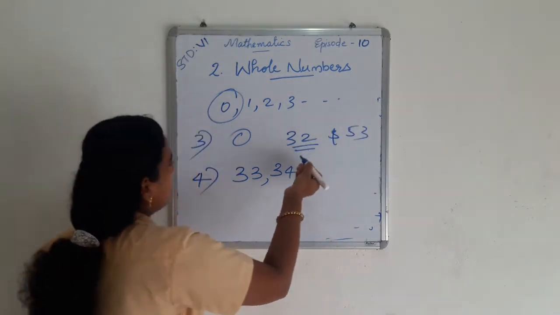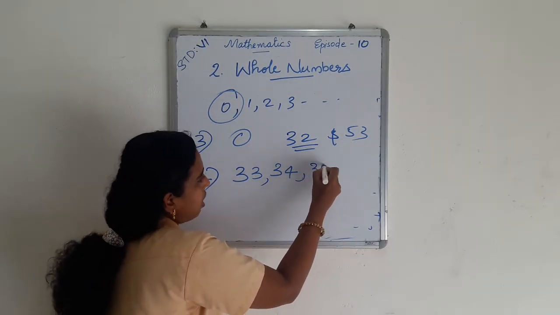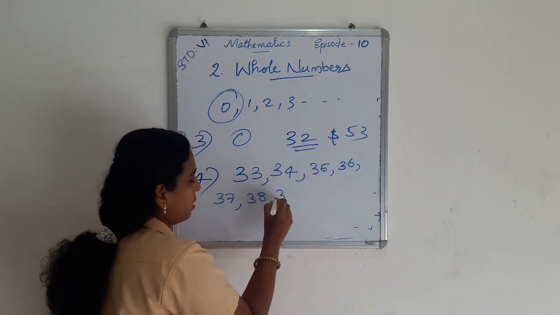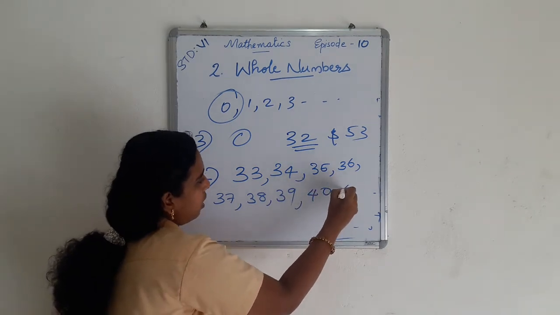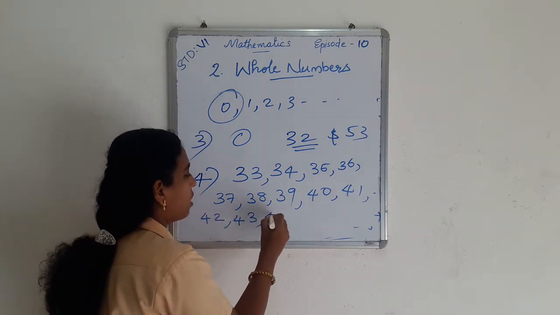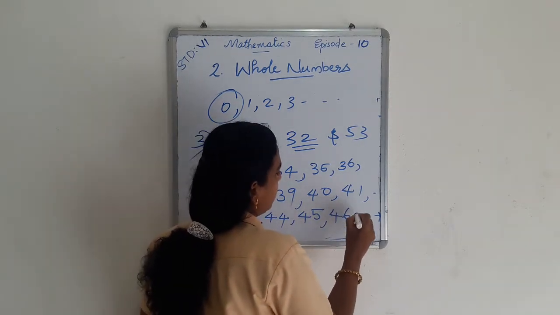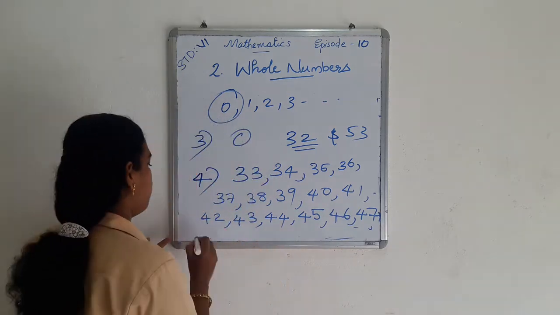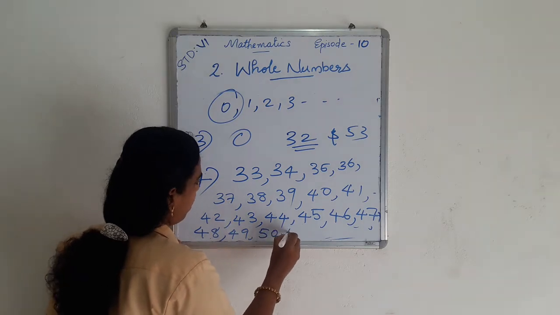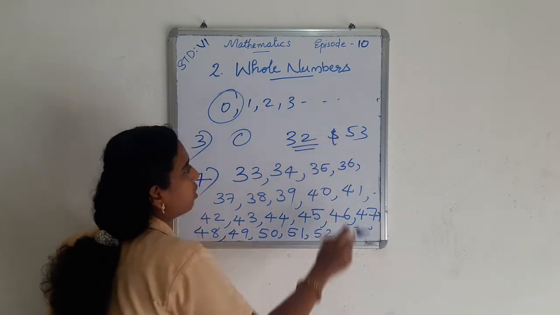So we start after 32: 33, 34, 35, 36, 37, 38, 39, 40, 41, 42, 43, 44, 45, 46, 47, 48, 49, 50, 51, 52. 52 is just before 53.